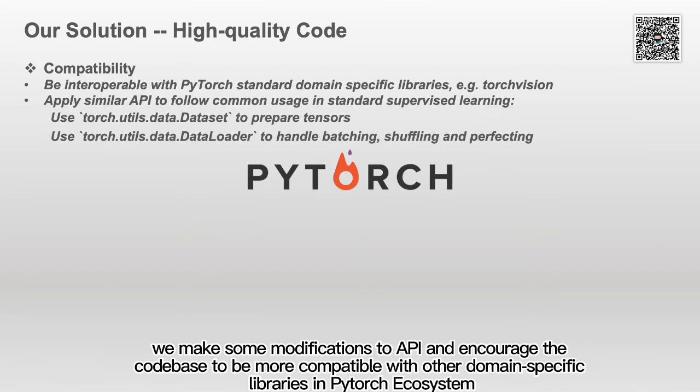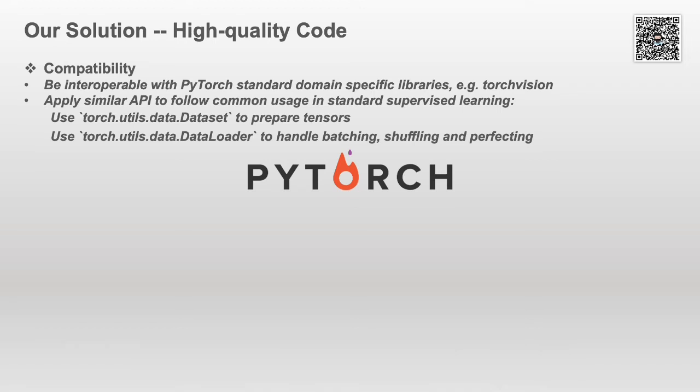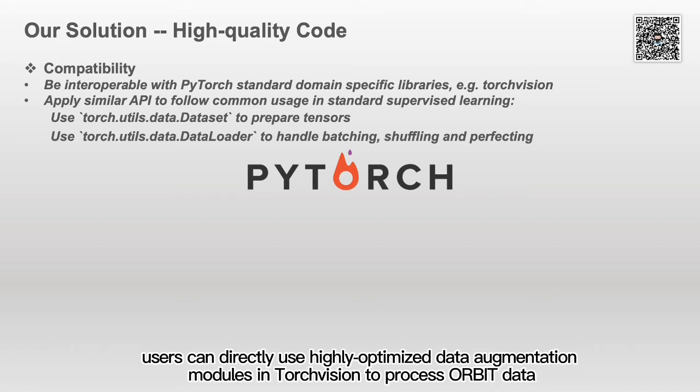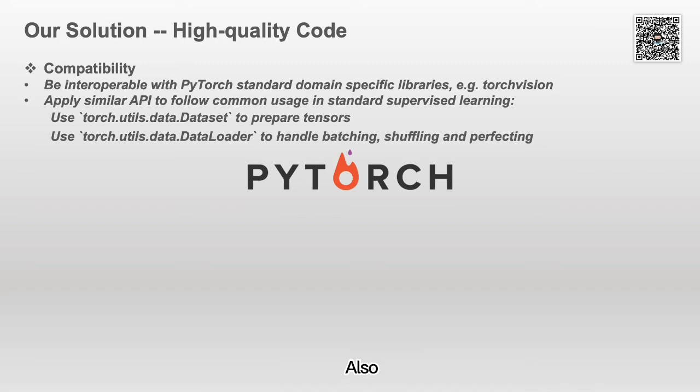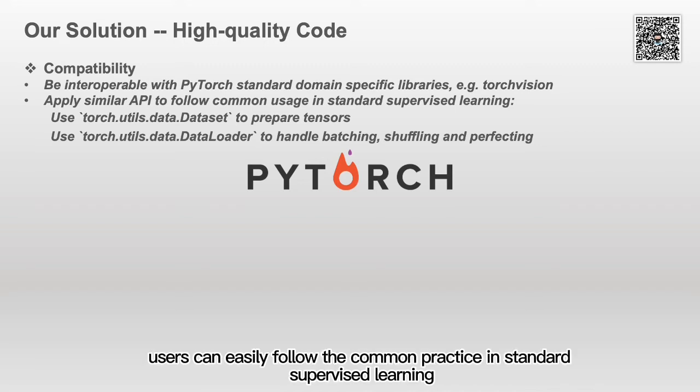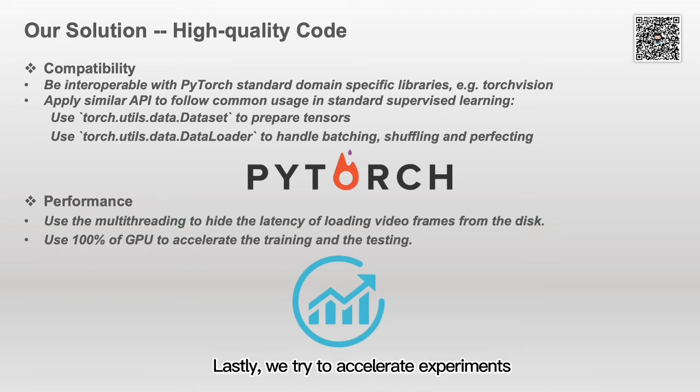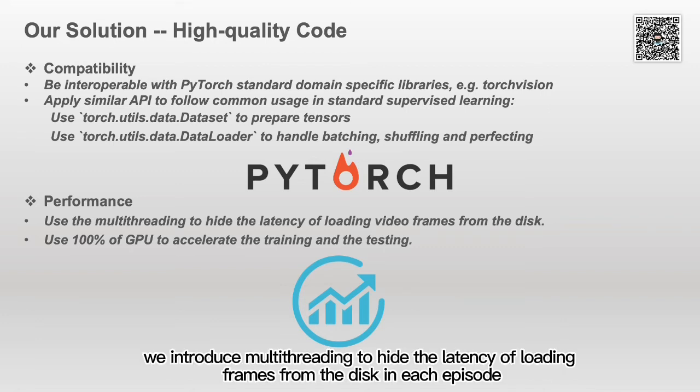Secondly, we make some modifications to the API and encourage the codebase to be more compatible with other domain-specific libraries in the PyTorch ecosystem. As a result, users can directly use highly optimized data augmentation modules in TorchVision to process ORBIT data. Also, users can easily follow the common practice in standard supervised learning. Lastly, we try to accelerate experiments. To be specific, we find the GPU utility cannot maintain at 100%, which indicates the data preparation can be a bottleneck. So, we introduce multi-threading to hide the latency of loading frames from the disk in each episode.